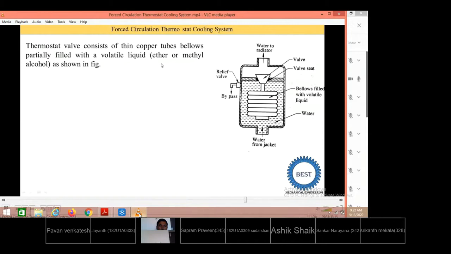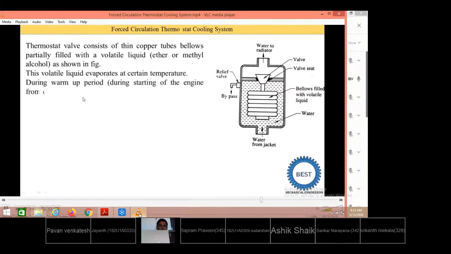Which is the volatile liquid? It is ether or methyl alcohol. The other end of the bellows is connected with the valve, and this is the outer body. On this outer body the valve seat is provided. The valve seat is the place where the valve sits. When this valve opens, the water from the thermostat is supplied to the radiator. Here the relief valve, also known as a bypass, is provided. The volatile liquid inside the bellows evaporates at a certain temperature.